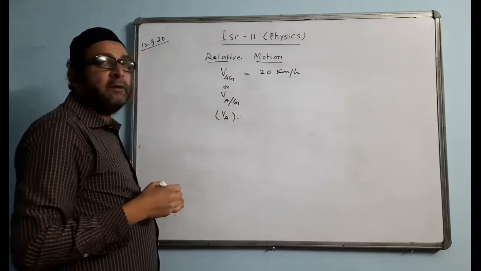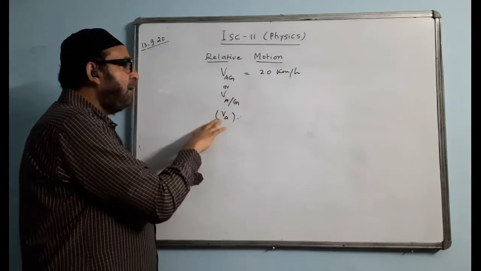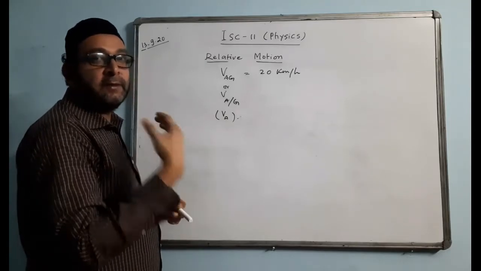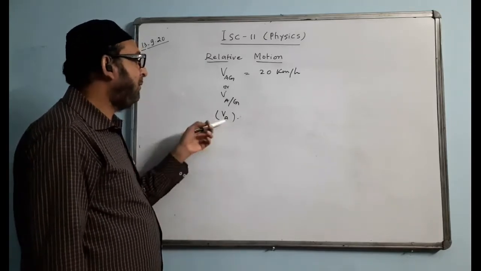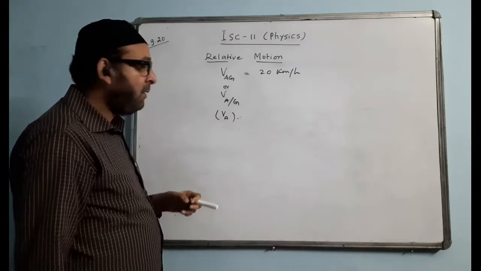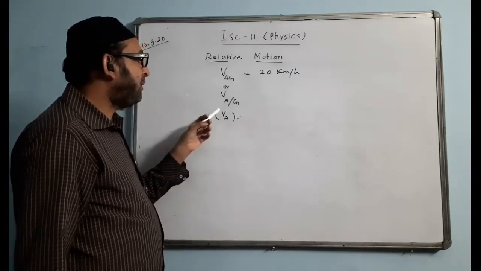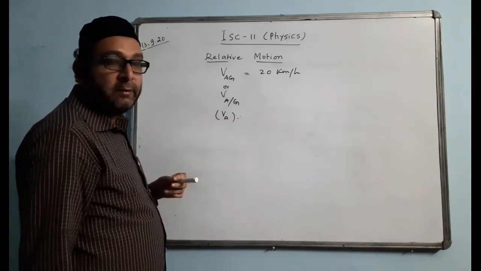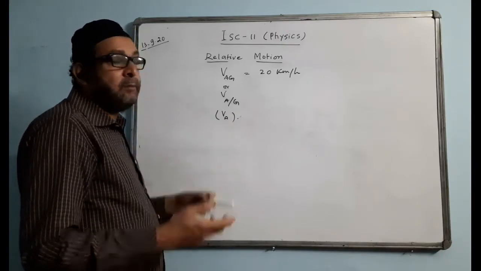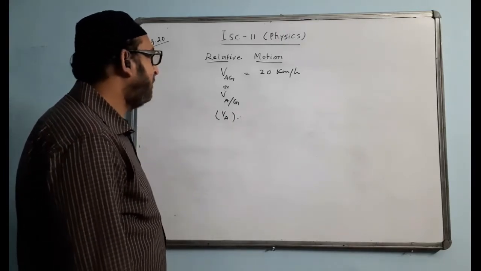VA means velocity of the body A. If nothing is mentioned, it is obviously with respect to the ground. So everything is compared with the ground. And if there is a velocity value, something, then the body is in motion. If the velocity value is 0, then the body is at rest. So that is the way we define it.